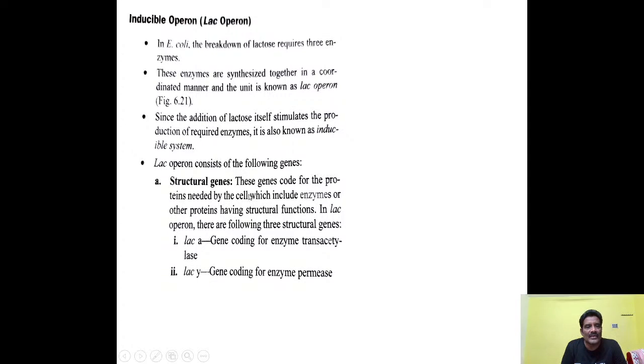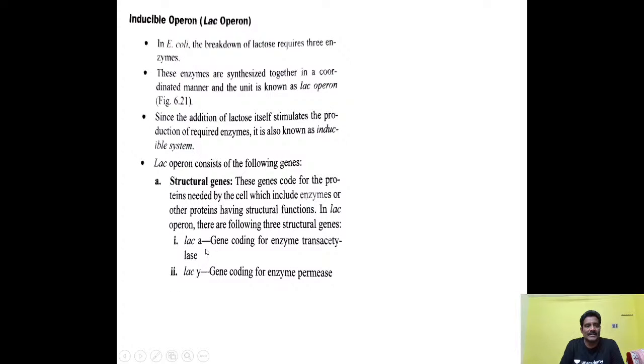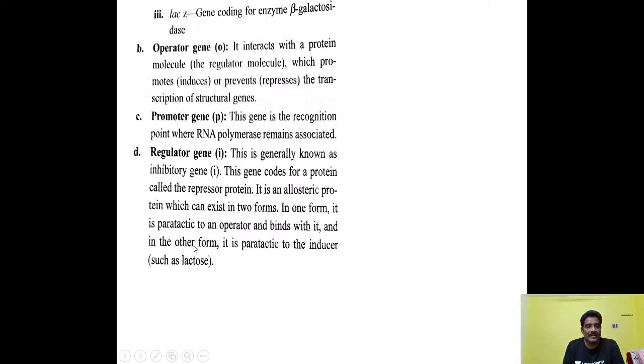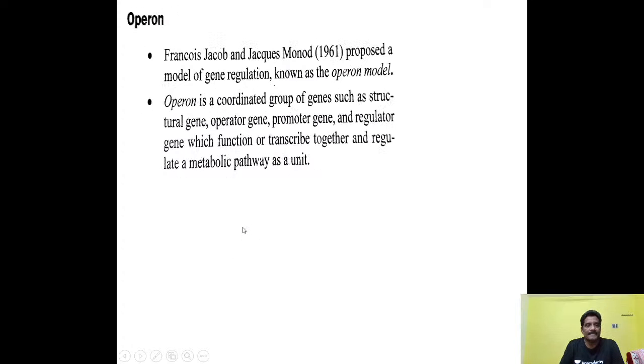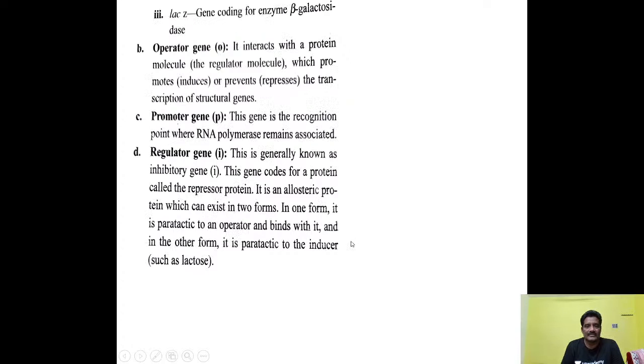The genes code for proteins needed by the cell, which include enzymes or other proteins having structural functions. This is the A gene. So this is gene A.